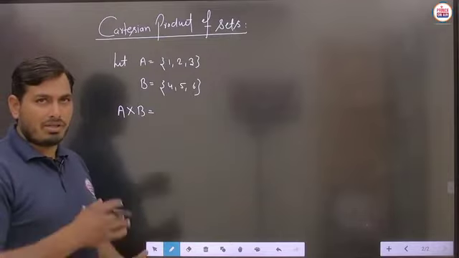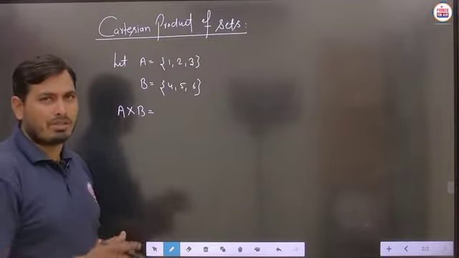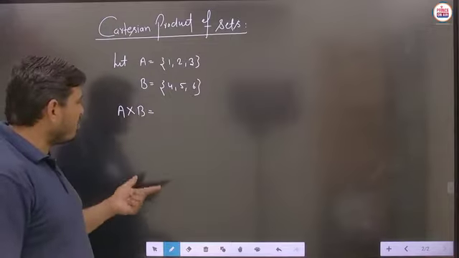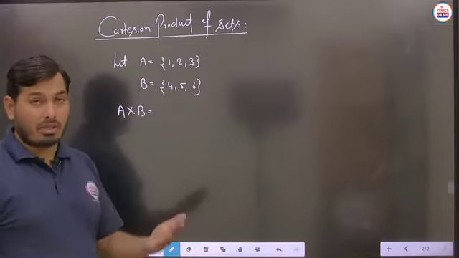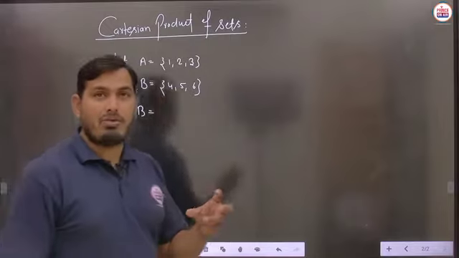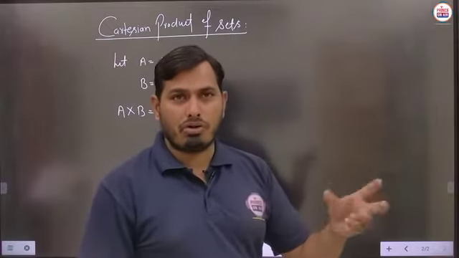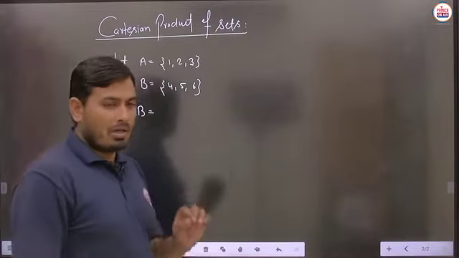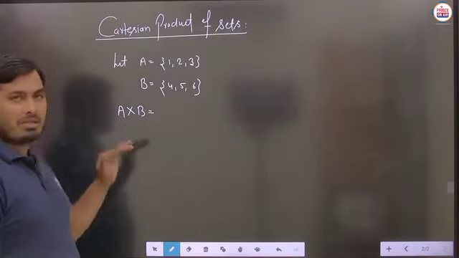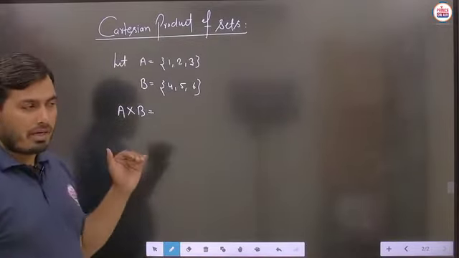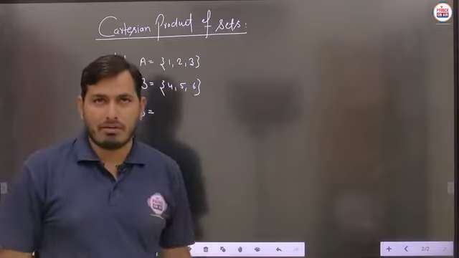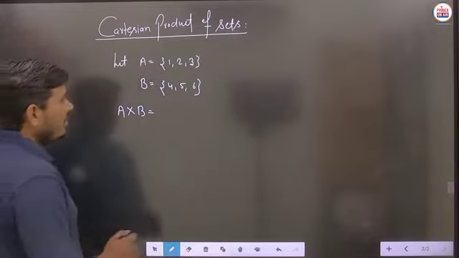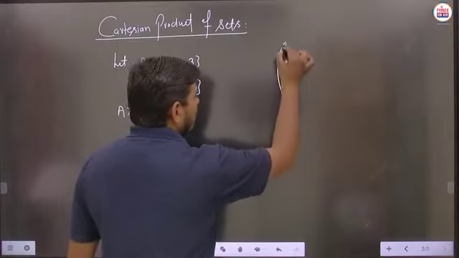So this Cartesian product is defined from set A to set B. Is that clear? Suppose some student writes B cross A. In general multiplication, 2 into 3 and 3 into 2 both give the same answer. But here students, the order will matter, meaning we have to take the sets in a particular order, and according to that we will get the elements. Is that clear?